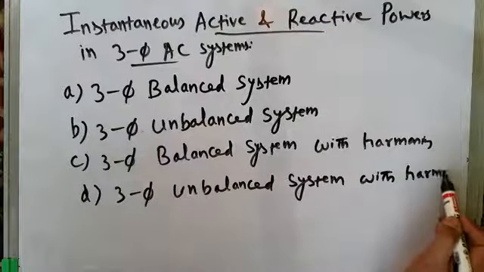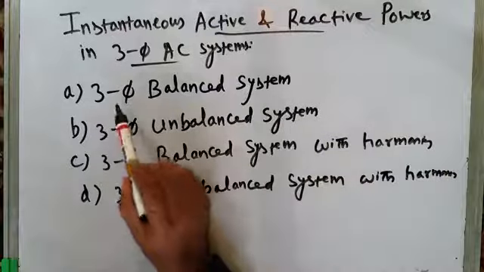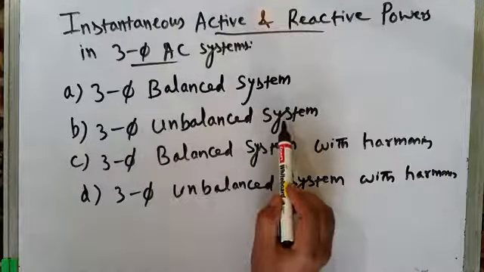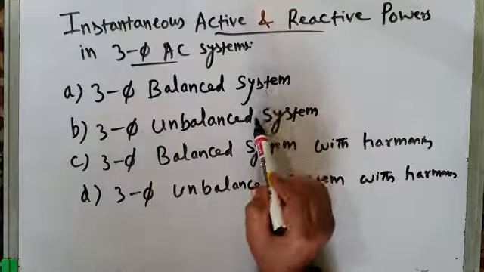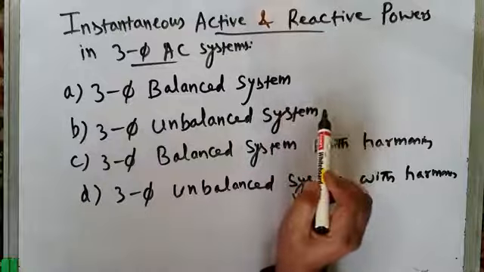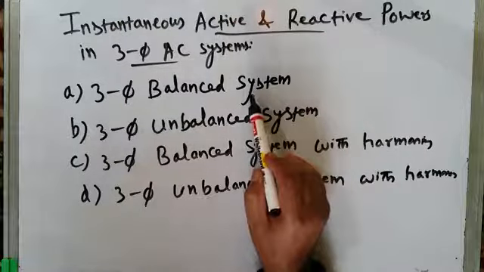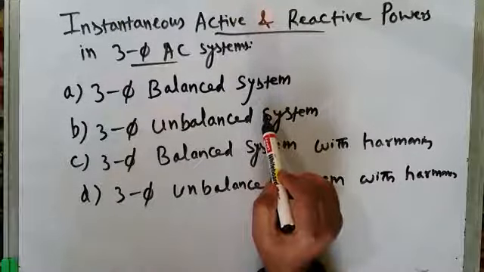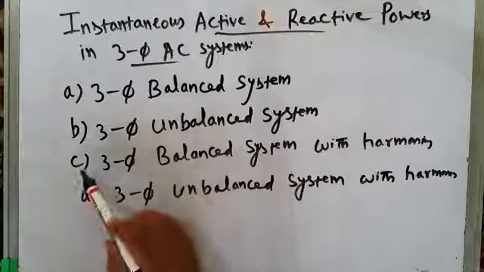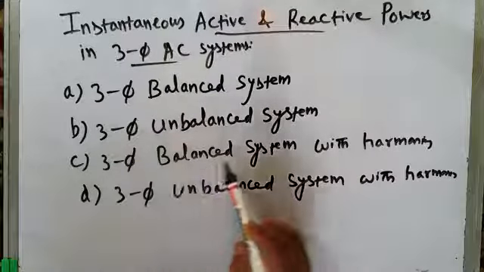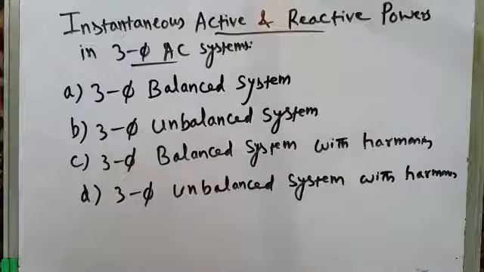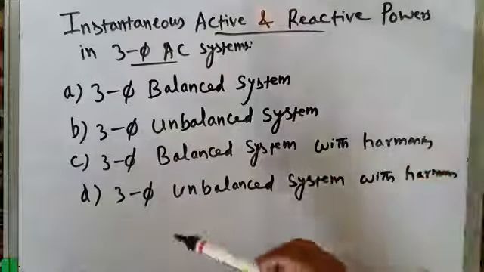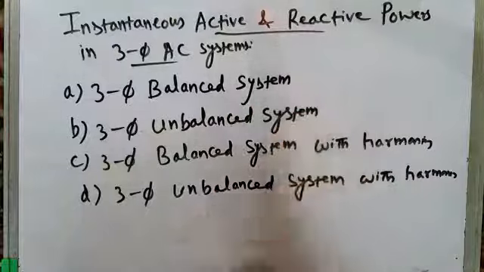You see, the first two cases that we are going to discuss, the three-phase balanced system and the three-phase unbalanced system, are both without harmonics injected in the supply voltage. The source voltage is without any harmonics. But in the third and fourth cases, we'll discuss the three-phase balanced system with harmonics and the three-phase unbalanced system with harmonics. So there will be a sort of marathon-type discussion on all these types of systems.